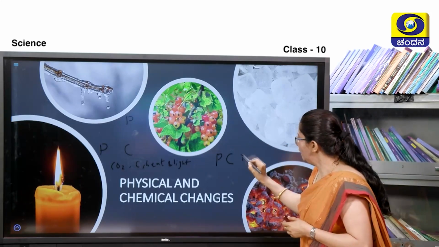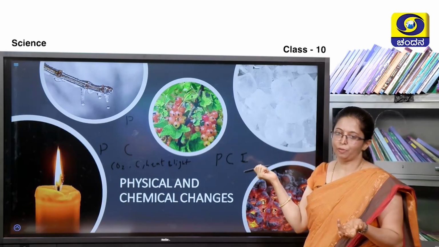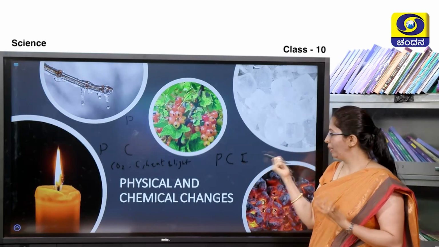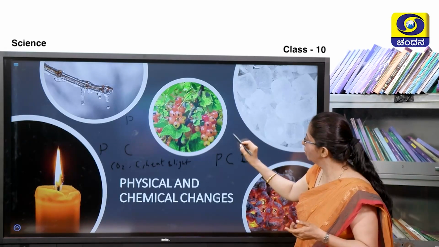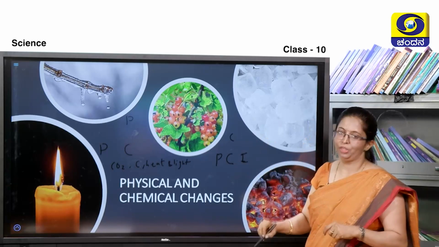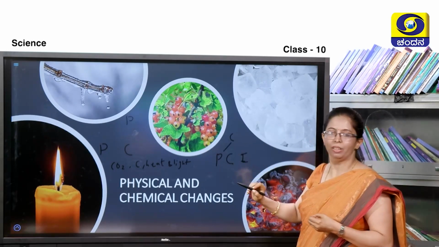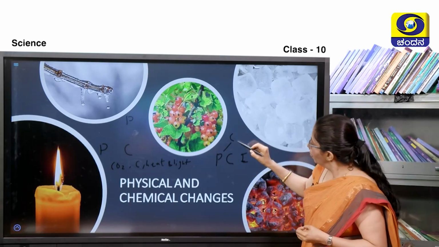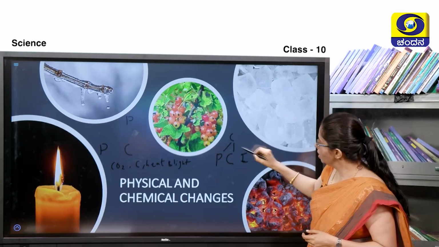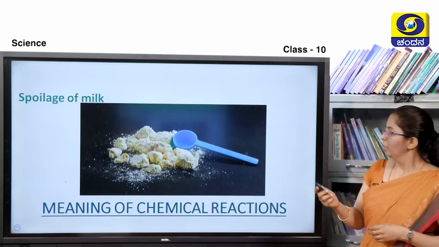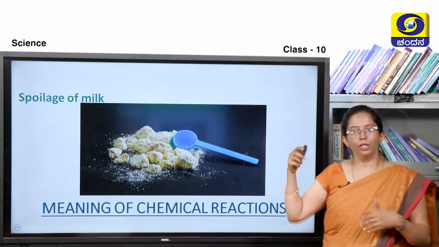So, I take Intel, I have taken the first alphabet I. Now, what does PCI stand for? Personal computer developed by Intel. How is it related to this? So, here I would love to relate it to the chemical changes. In chemical changes, I told you the changes are permanent, okay, and here the chemical composition changes and it is irreversible. Before going to the meaning of chemical reactions, we will watch a few more slides.